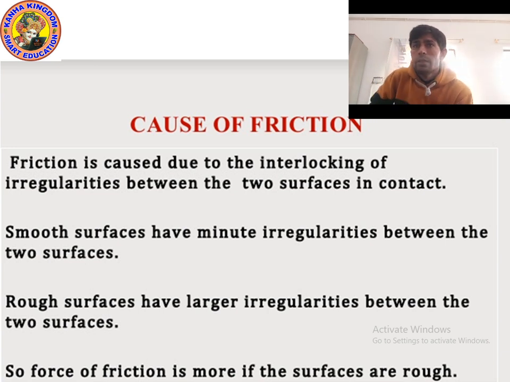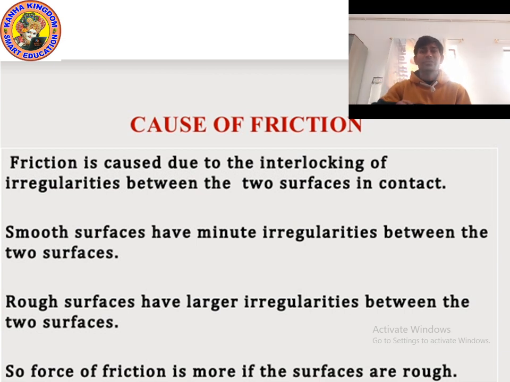A smooth surface has minor irregularities between the two surfaces, while a rough surface has larger irregularities. Sorry, I wrote "minute" by mistake. It is not minute, it is minor. So remember kids, a smooth surface will always have minor irregularities.